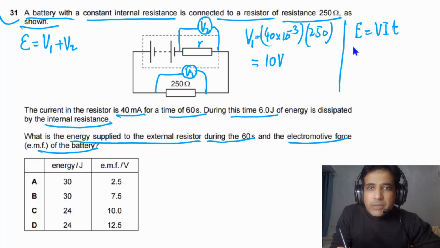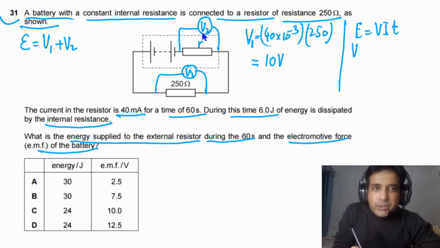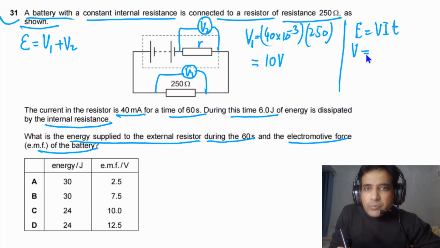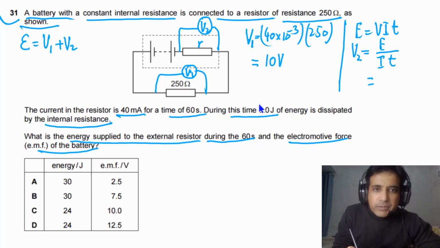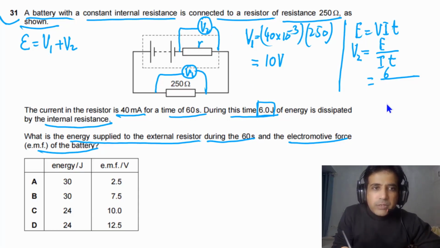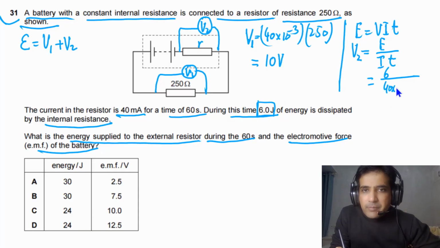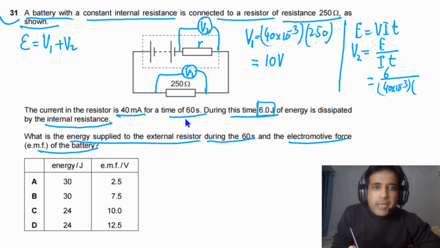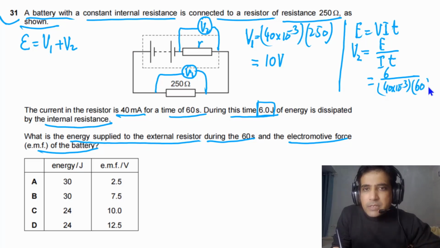We need to calculate V, the potential drop across this resistor. Simply, V2 will be equal to E divided by I times T. The value of energy is given to us, 6 joules. You can plug in 6 joules, the current passing through is given, 40 milliamps, and time is given, 60. If we solve this, V2 will be equal to 2.5 volts.